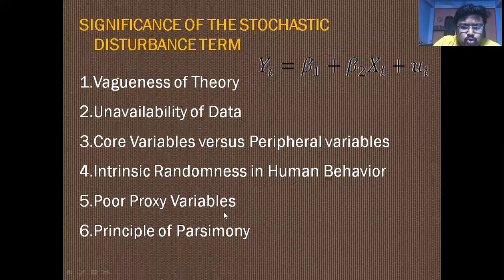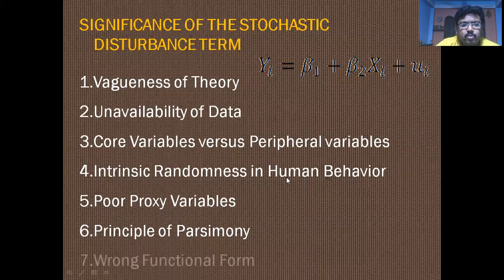Introducing too many variables into the regression model is not good, and they may not have an effect on the dependent variable. So a disturbance term is there, and the excluded, omitted variables are considered in the disturbance term. The model should be simple. This is one of the important reasons for using the stochastic disturbance term.